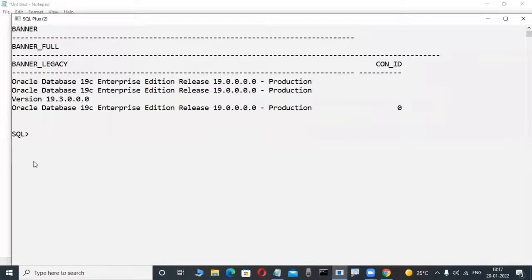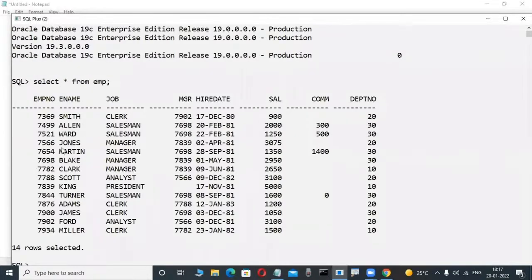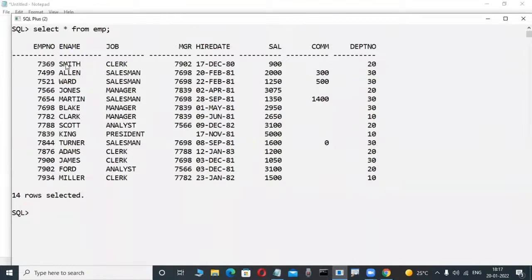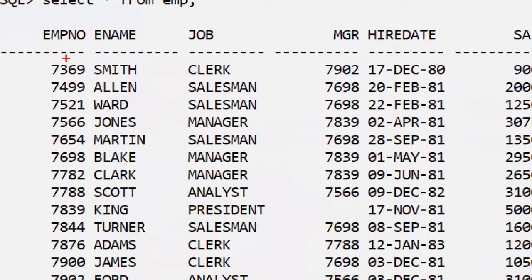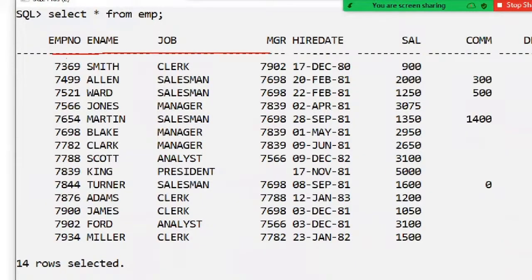Check it out, observe it here. In my Oracle database, there is a table. For example, in this database, a structured collection of data is there, right? Yes, they are storing the data in an organized fashion.